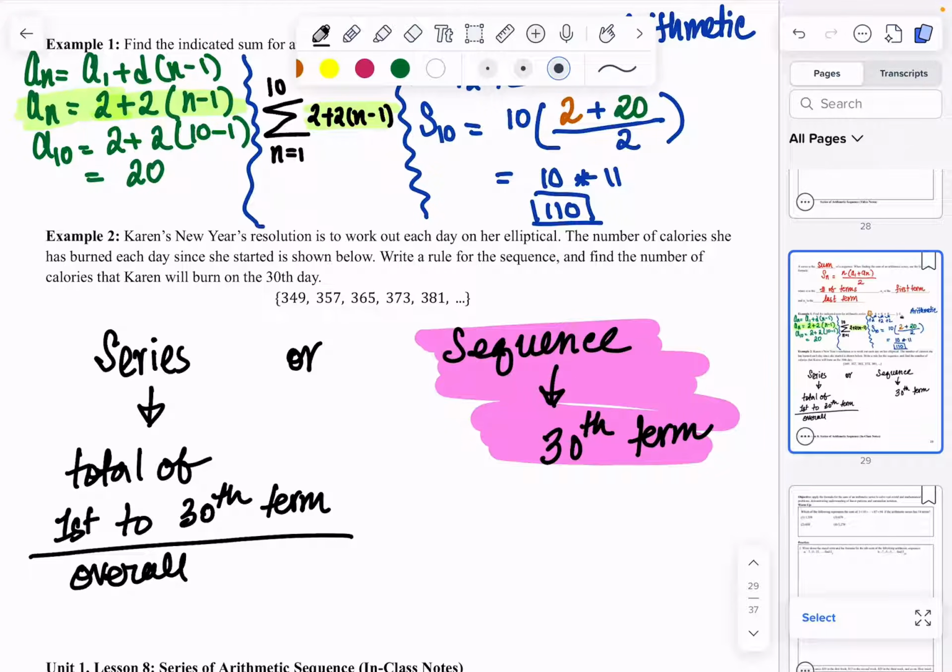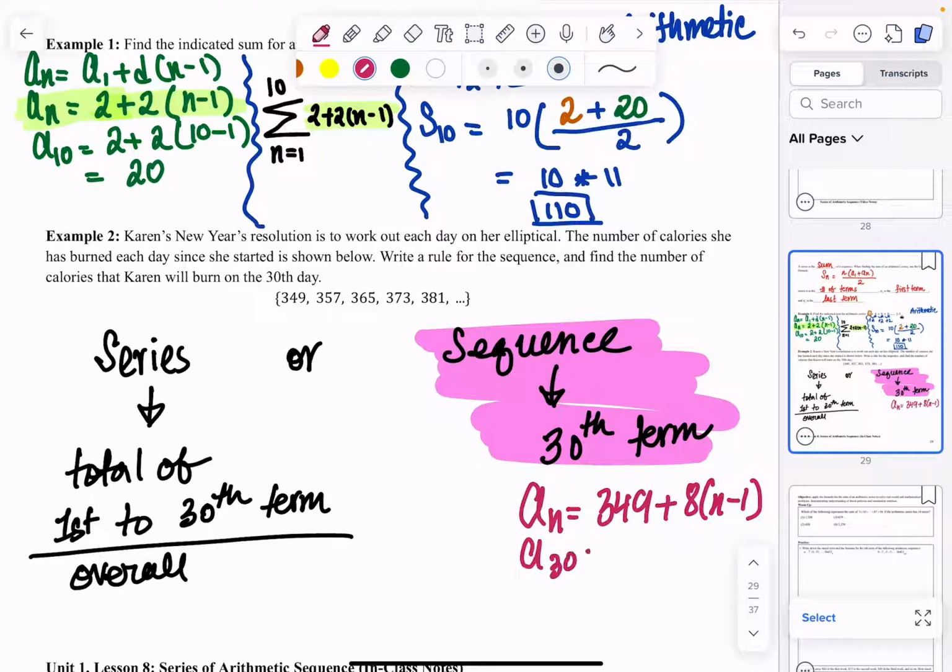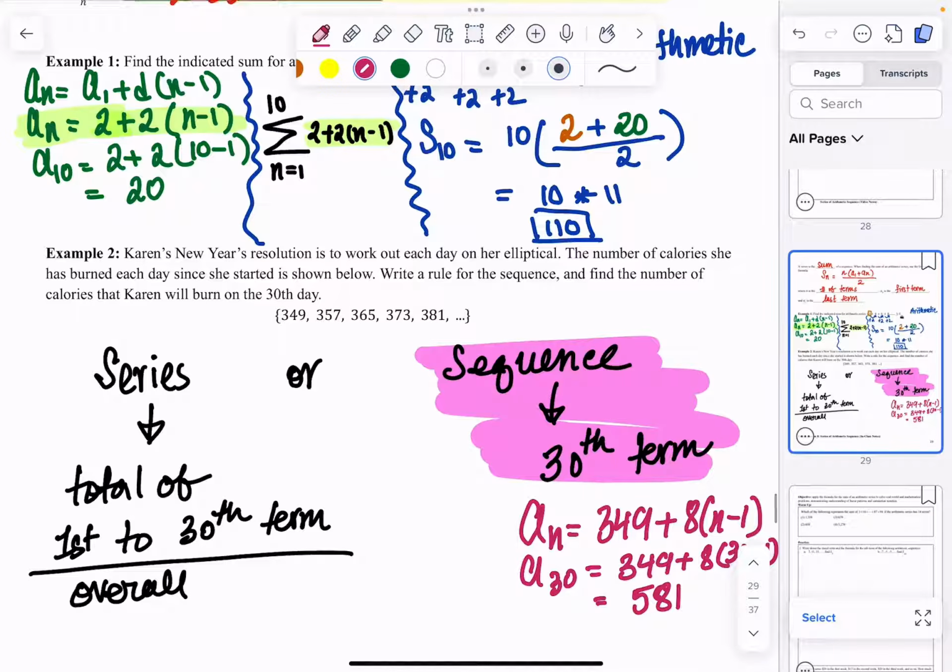For this one, if we wanted to find the correct answer, I'm going to go ahead and write it down for us. It would be a of n is equal to 349, because that's our a1 value, plus 8 times (n minus 1). And then a of 30 would be equal to 349 plus 8 times (30 minus 1), which is equal to 581. And that's a sequence, not a series. So be mindful when you are reading these problems, and make sure you jot down all the notes. And if you have any questions, bring them to class.